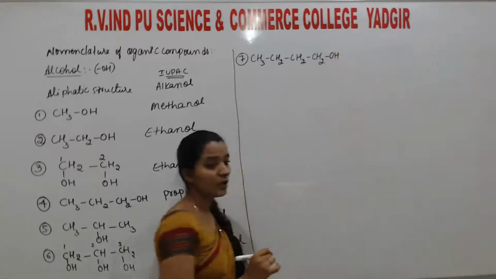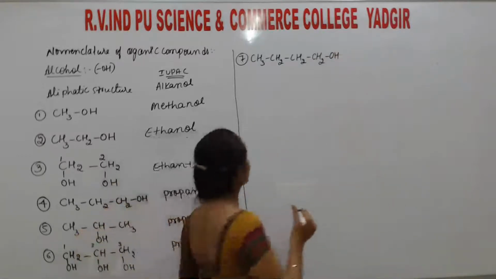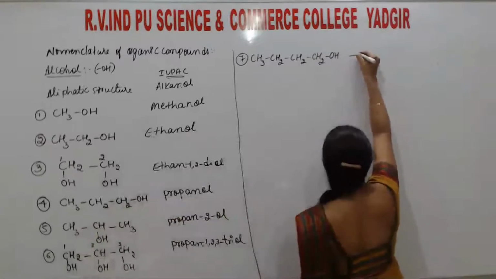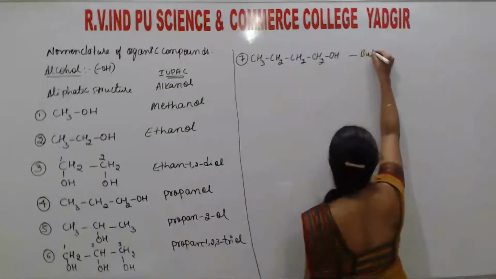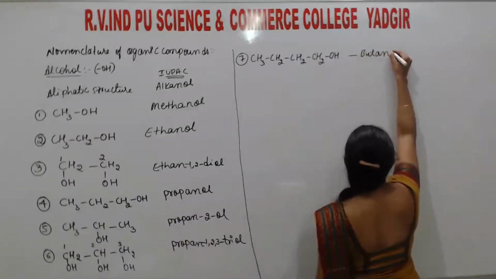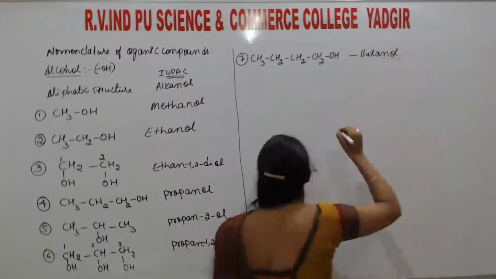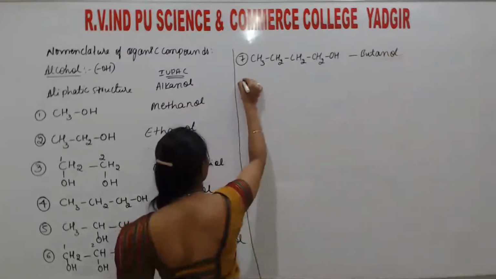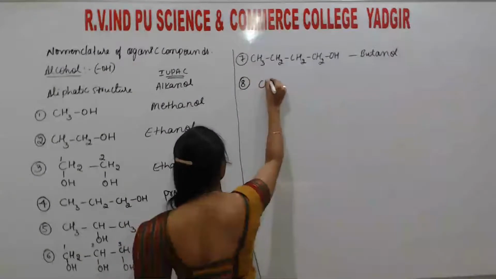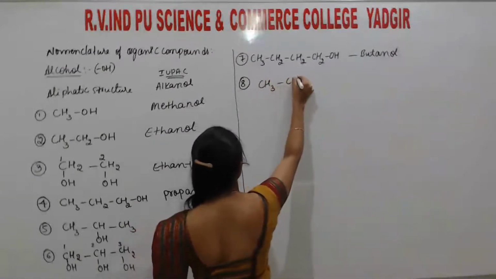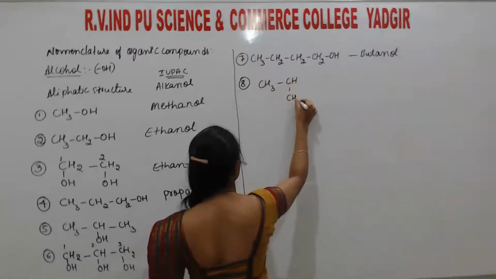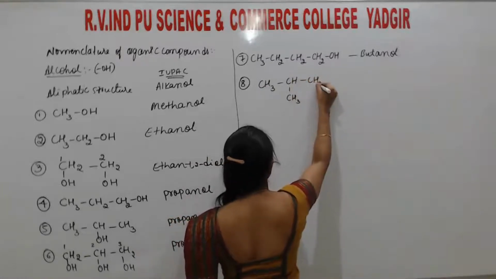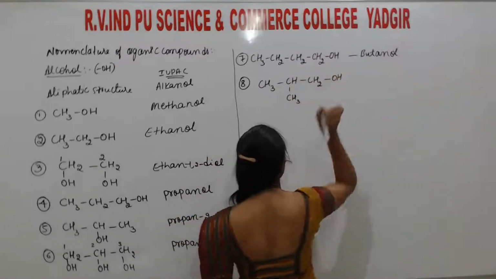Okay? So you have noted straight chain is, of course, this is butanol. Same if you consider... okay.